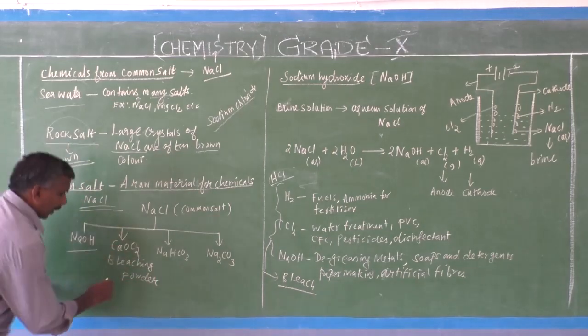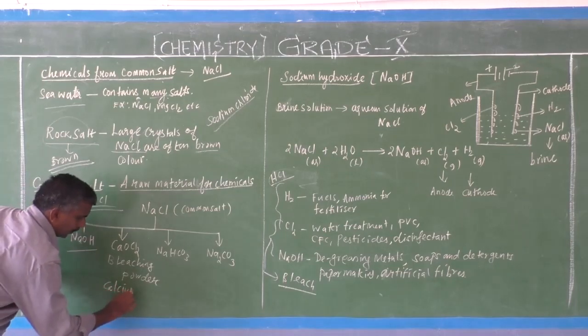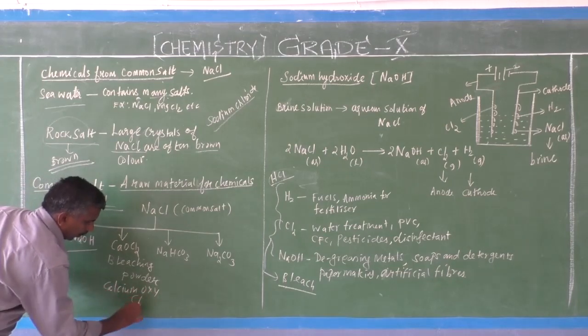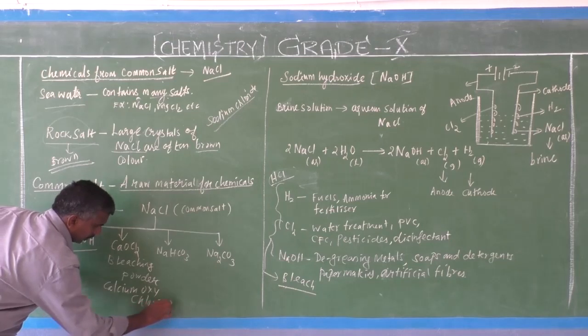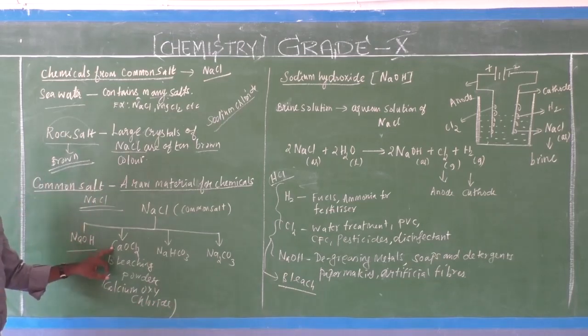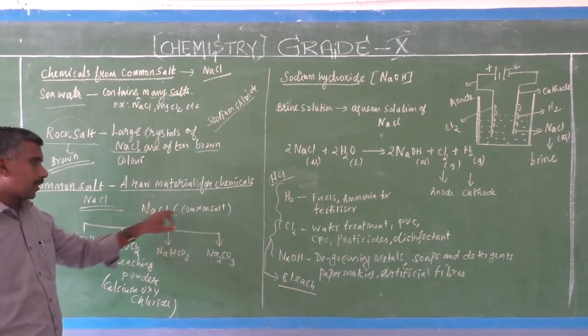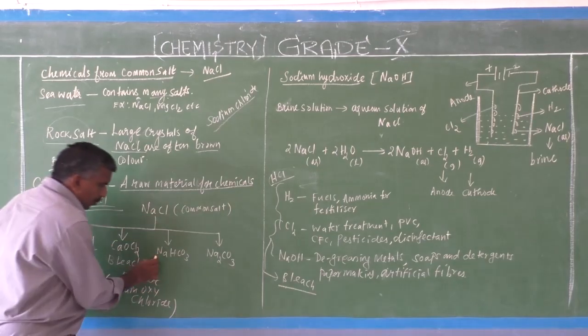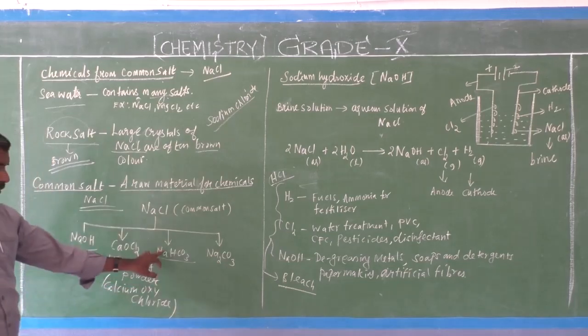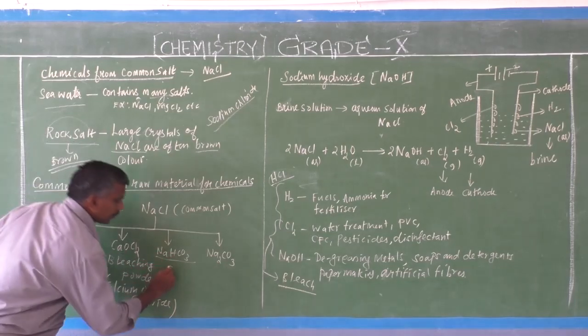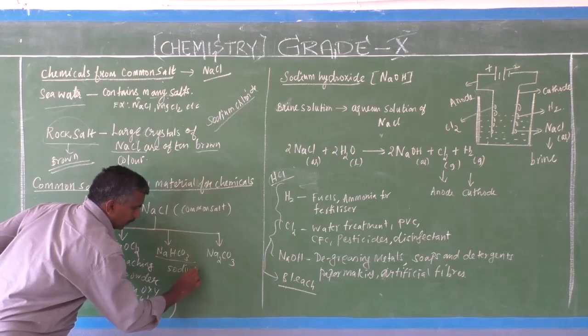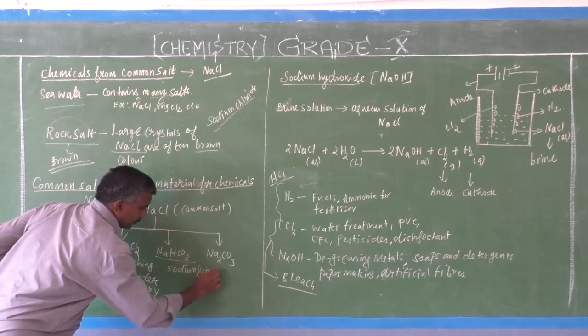This calcium oxychloride is prepared from sodium chloride, that is, common salt. Next, sodium hydrogen carbonate.